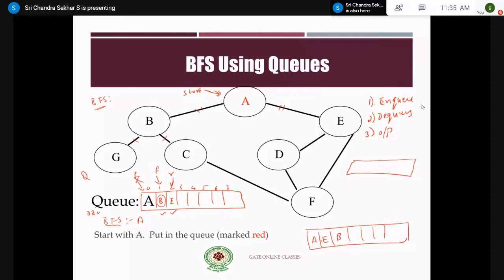So there are many possibilities of BFS. Don't assume that the BFS always consists of only one list of elements or one order, right? It can have any number of orders. For example, if the adjacent elements are inserted as E comma B, then the next dequeued element will be E. After E, you have to enqueue D and F. Like that, the order may change, right? So don't worry about it. You have to find the correct order.